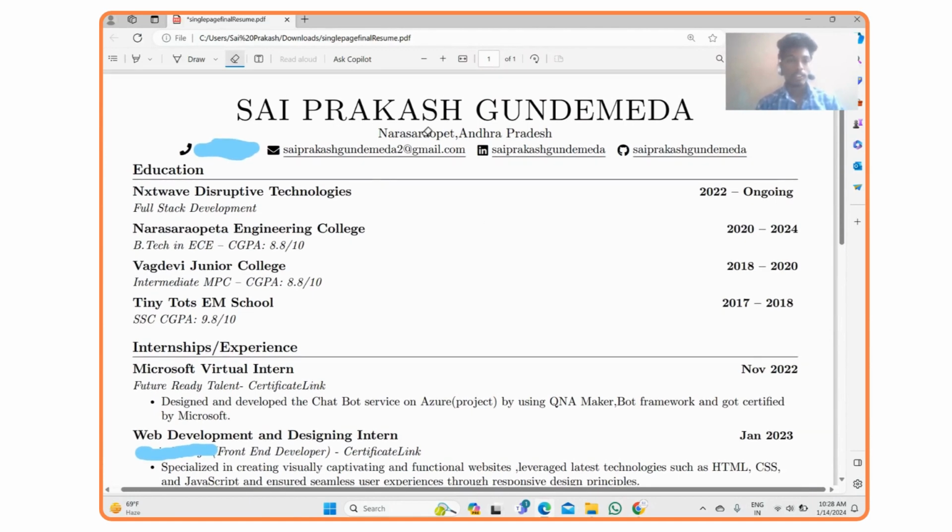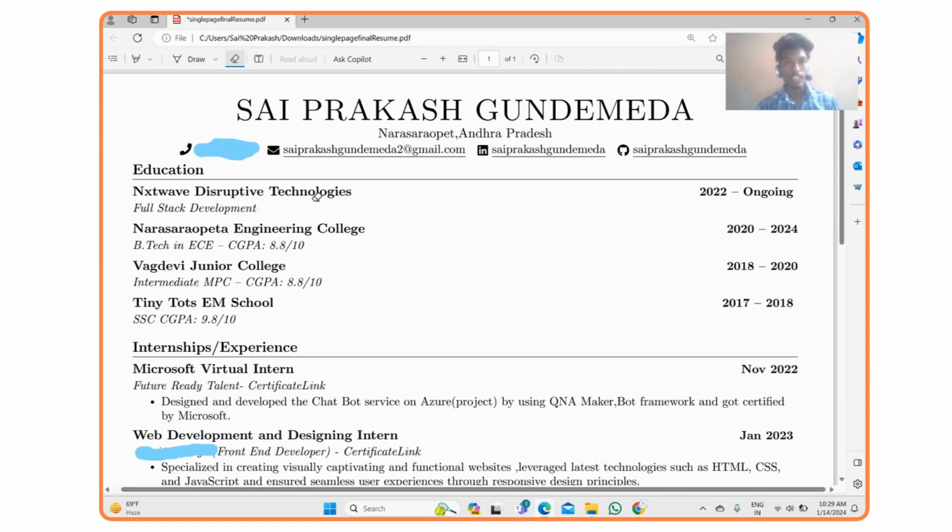Similar to everyone, firstly we will have the personal details. See here, firstly my name is there, and after that place of living, and later on phone number, your email address and LinkedIn profile, and if you have GitHub and other professional accounts like LeetCode, HackerRank, you can also mention that.